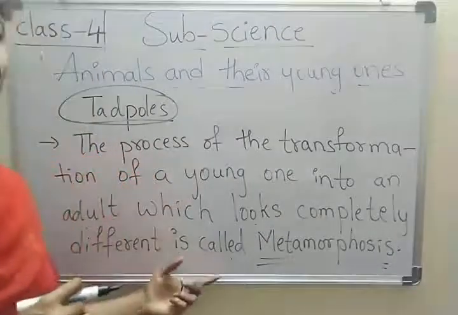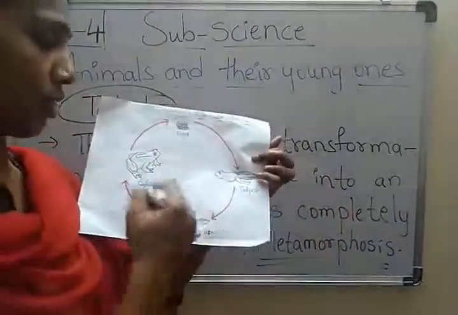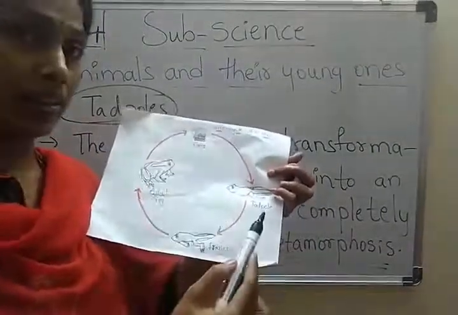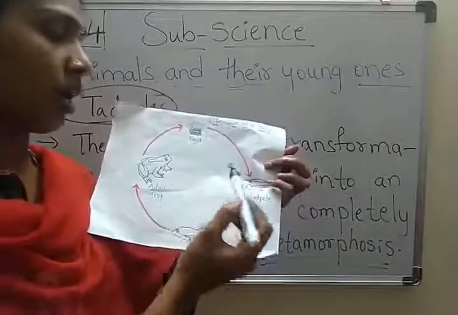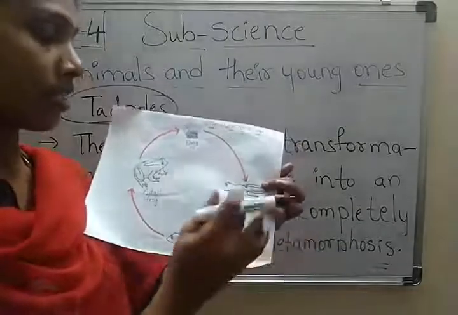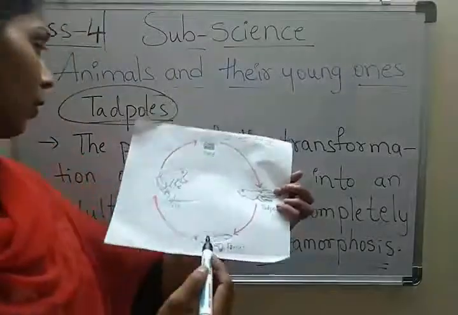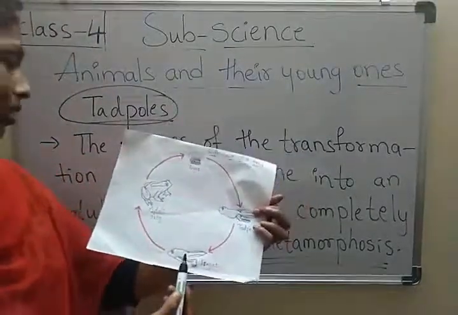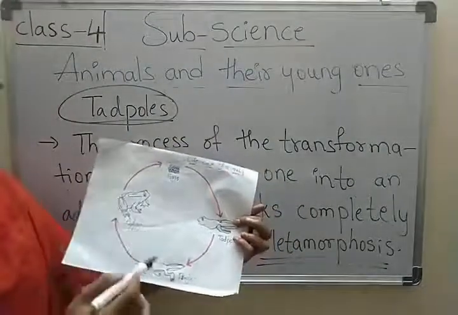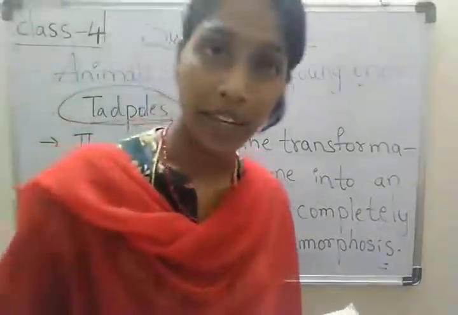So this is the life cycle of a frog. There are 4 main stages involved in this cycle. Frogs lay eggs in the water, and tadpoles hatch from these eggs. Next, these tadpoles develop into an adult. Here the process of the transformation of a young one into an adult which looks completely different is called metamorphosis. Am I clear, children?